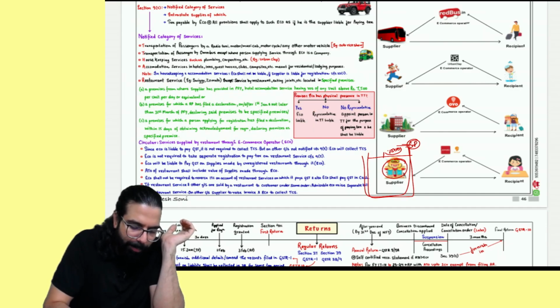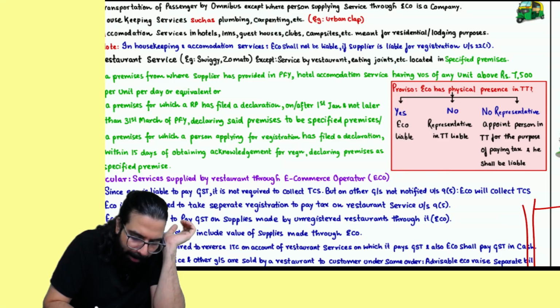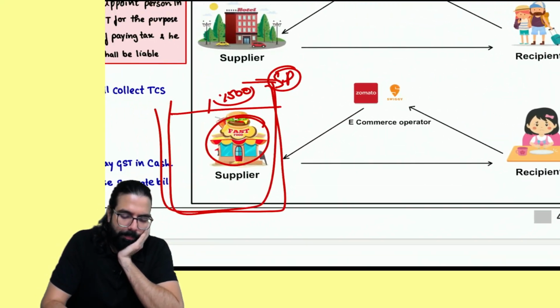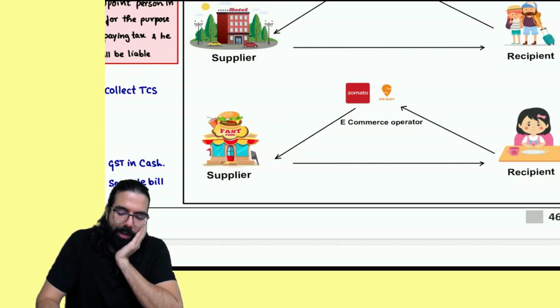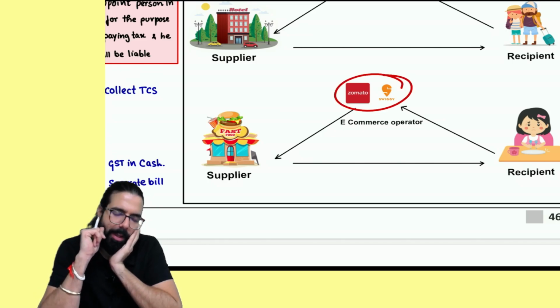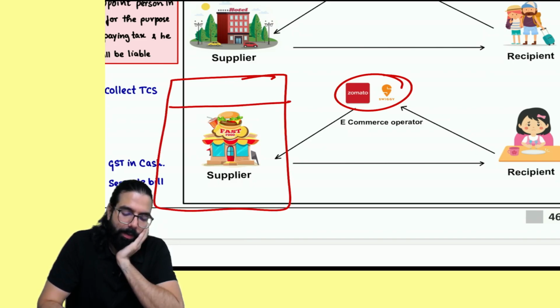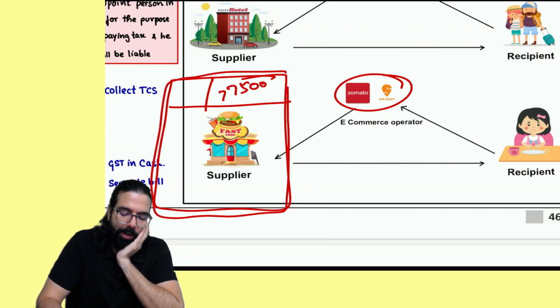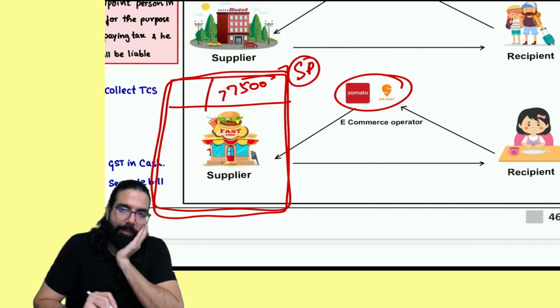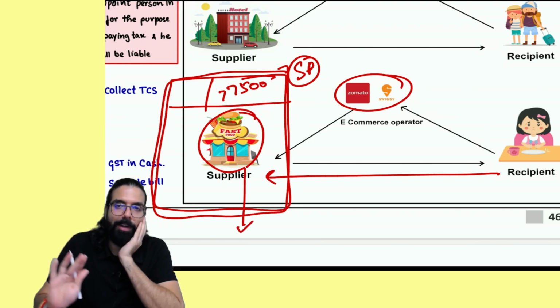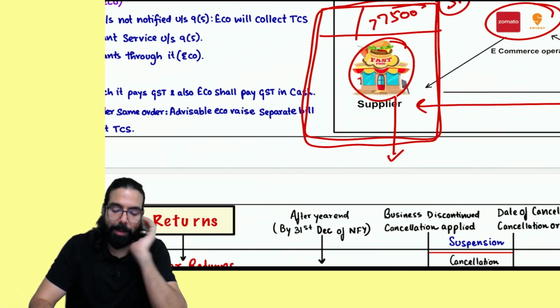For September students, sir, what will we study? You can study only the A point which was already there. Sir, what does this mean? This means generally for restaurant service, the e-commerce operator will pay the GST. Okay? But if you are located in a premise where any room's charge is more than 7,500, then this premise becomes what, everyone? Specified premise. And if it's a specified premise, the restaurant only will collect the GST and pay the GST to the government. That's all you should remember from the exam point of view also.